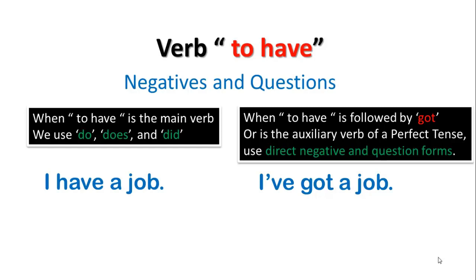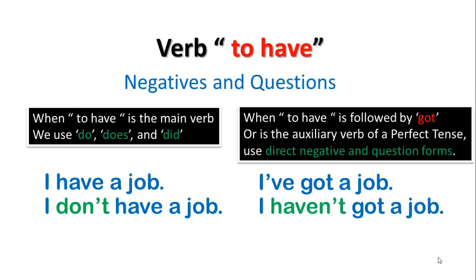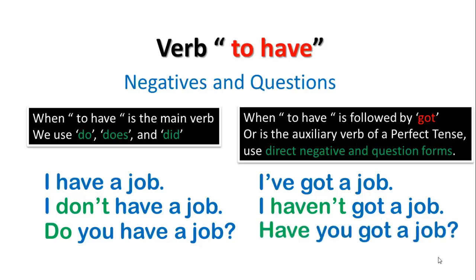I have a job. When we do negative, I say I don't have a job. But the other one, I say I haven't got a job. I use the direct negative. When I make a question, do you have a job? The other one, have you got a job? Yes, I do. Yes, I have.